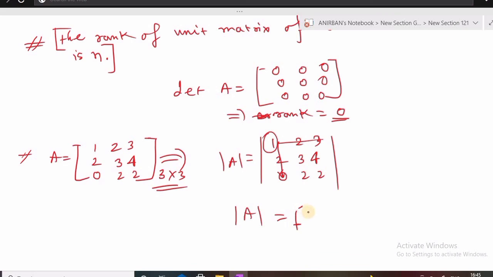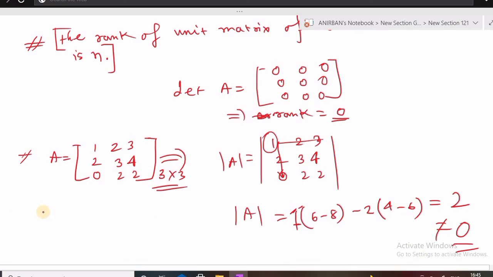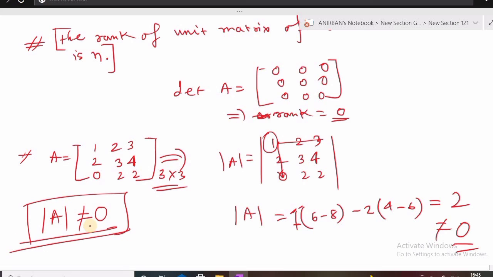So 1 into (6 minus 8), minus 2 into (4 minus 0), plus 3 into (4 minus 0), and that will be equal to 2, which is not equal to 0. So again this determinant is not equal to 0, so this is also a non-singular matrix.